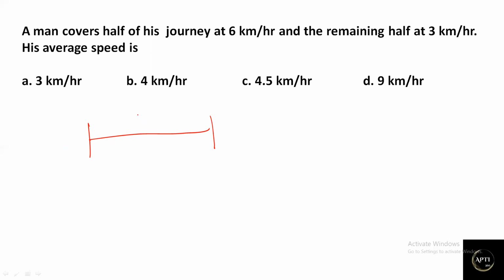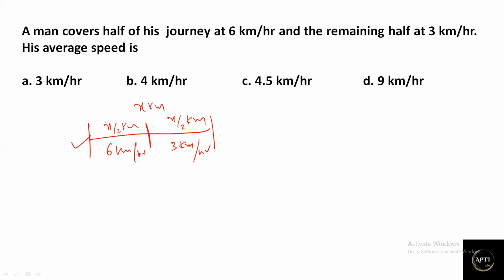Even in this case, if the entire distance is x kilometers, a man covers half of his journey, which is x by 2 km, and the remaining half is x by 2 km. The first x by 2 km is at 6 km per hour, and the next half distance is at 3 km per hour.